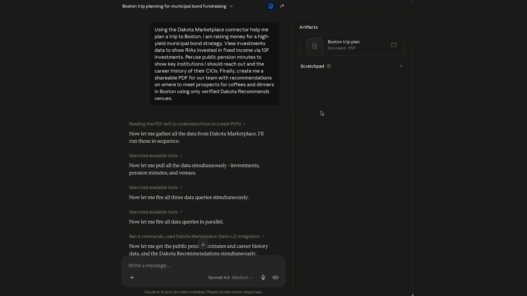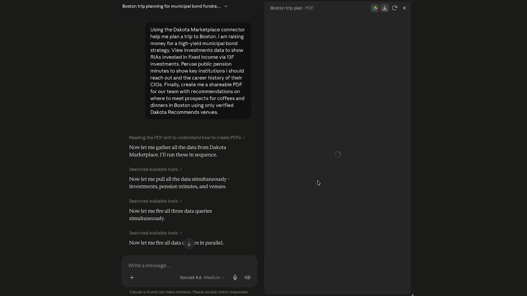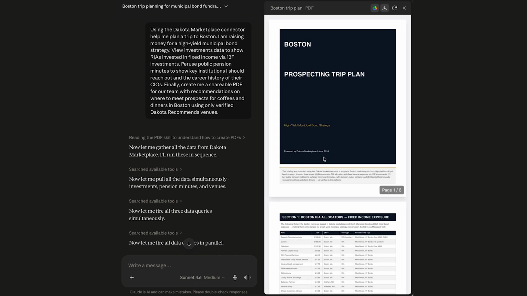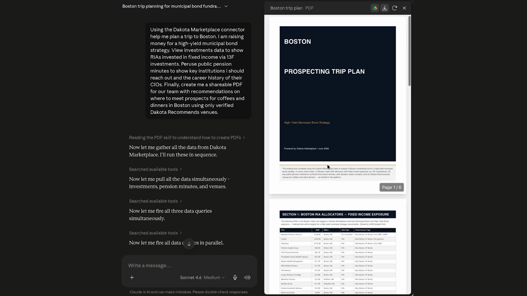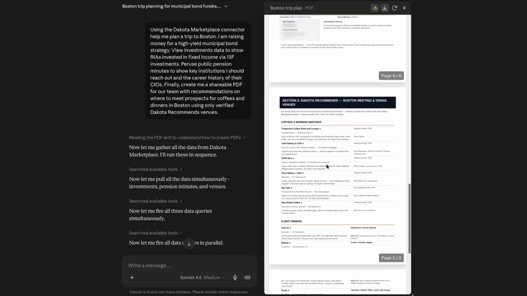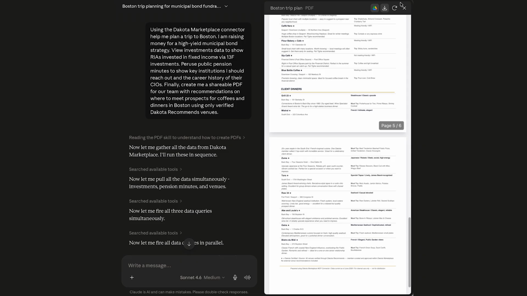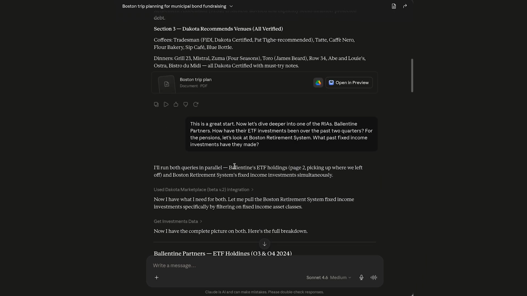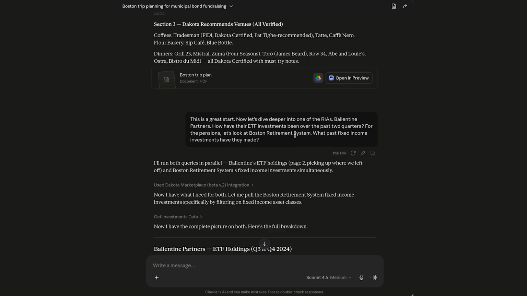I get my PDF and I'm ready to roll. Here is my PDF for my trip. As you can see, it has all of the information that I asked for, including all the RIAs, all the pensions, all of the Dakota Recommends data. Now let's take it a step further. This is a great start. Let's dive deeper into one of the RIAs, Valentine Partners.